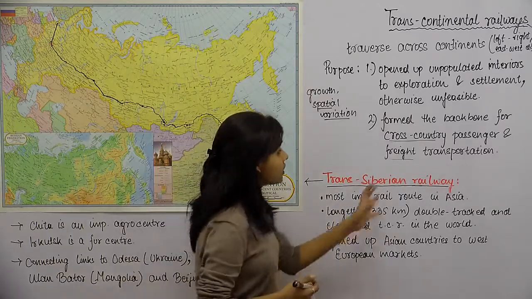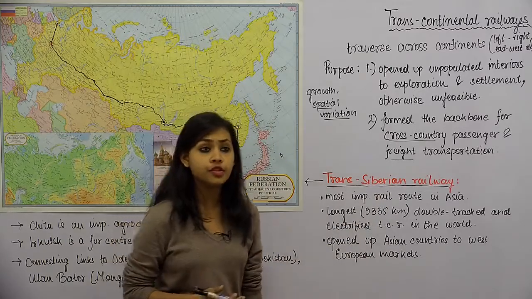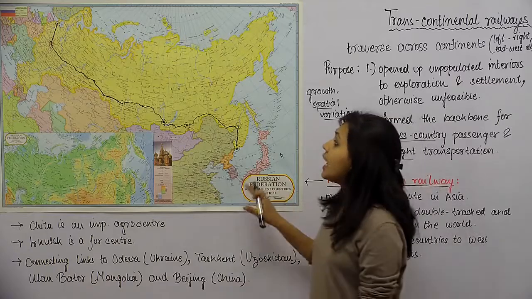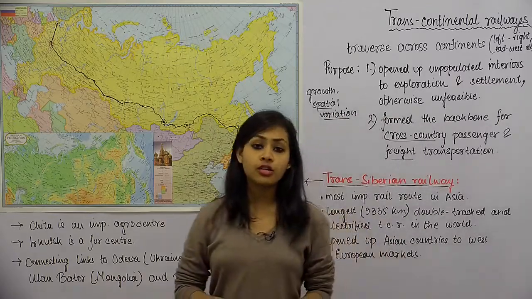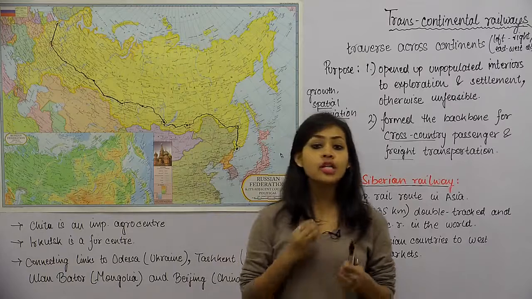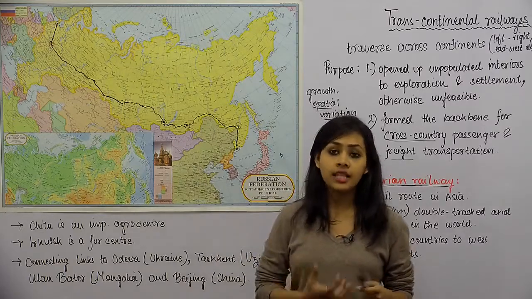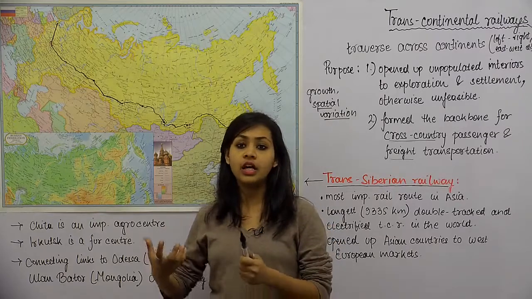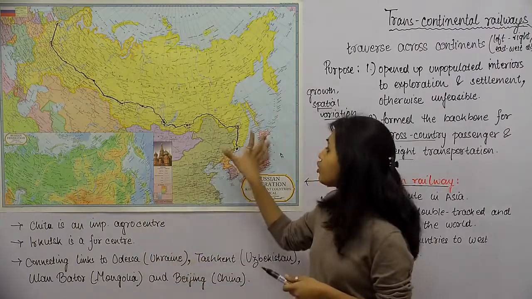So that's all about the introduction of transcontinental railways. So हम directly आते हैं इस map पे. In this map we're going to be looking at the Trans-Siberian Railway, and Trans-Siberian Railway is nothing but another way of saying transcontinental railway route of Russia.